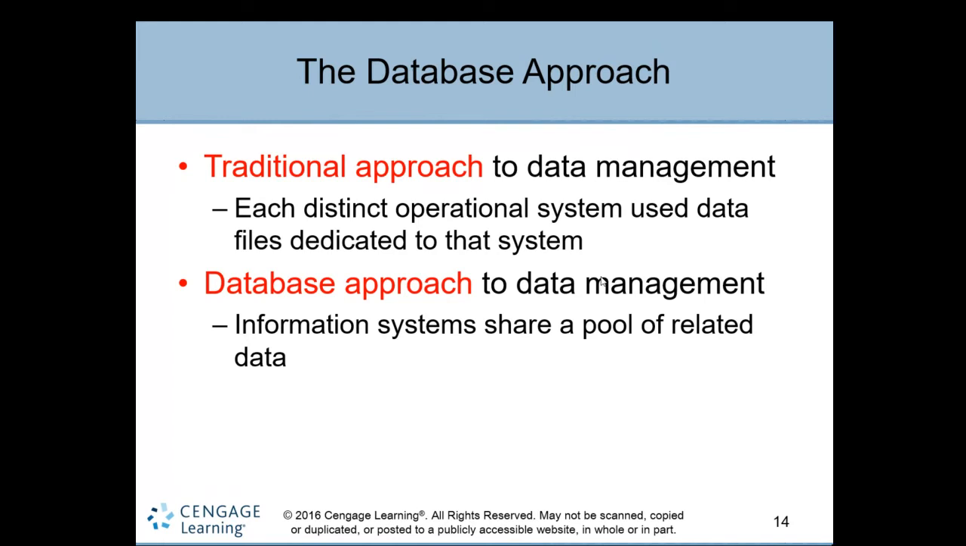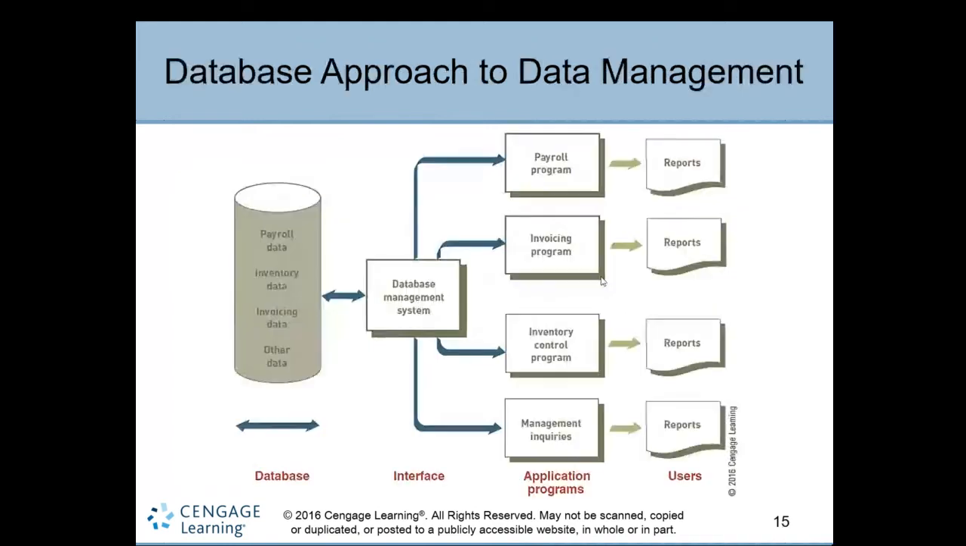This is called an information system, and it becomes information. You have information about all the operational systems of the organization. Let's see an example of the database approach to data management. Assume an organization database. Here you have payroll data, inventory data, invoicing data, and any other kind of data. So how do you access this data? By using a database management system, DBMS.